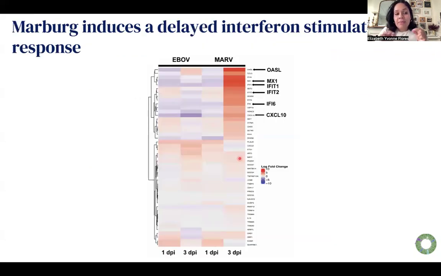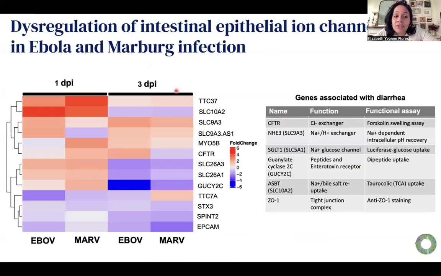If we look at this a little bit further, Marburg induces a delayed interferon response at day 3 post-infection that we do not see over here for Ebola virus. And we can also look at a curated list of genes that are implicated in diarrheal pathologies, inflammation pathologies, irritable bowel disease, and we can observe that dysregulation between these two viruses in our organoids.